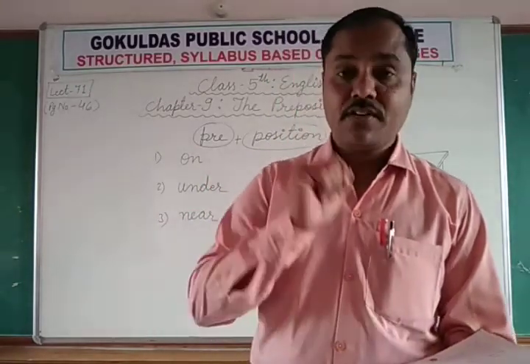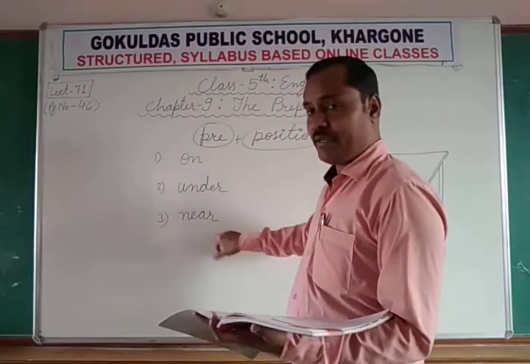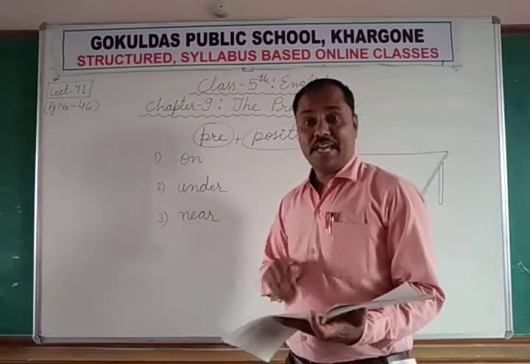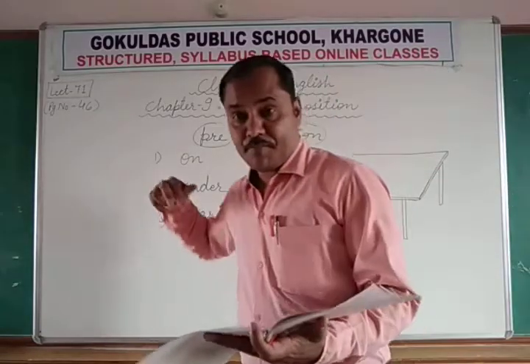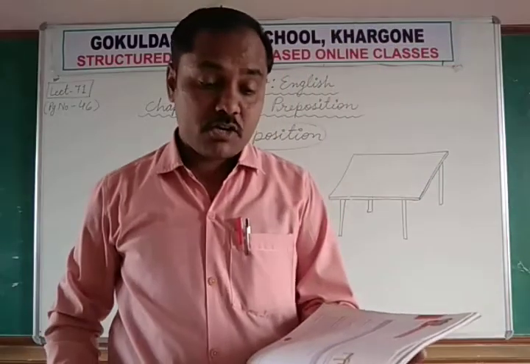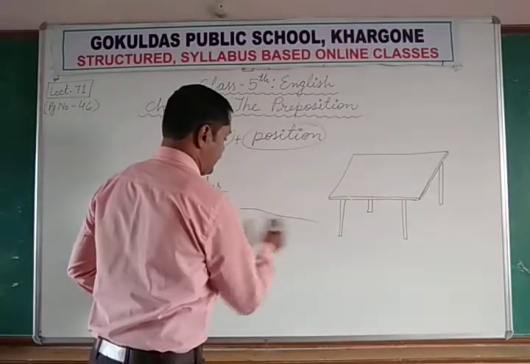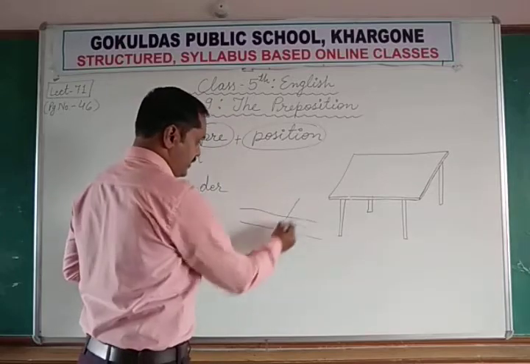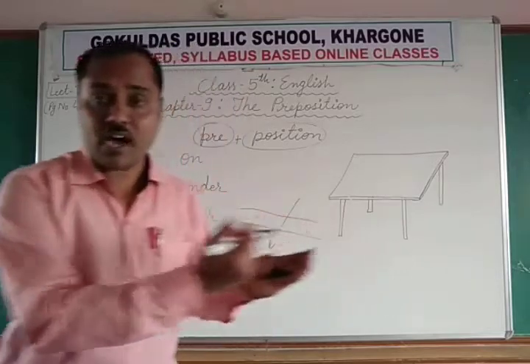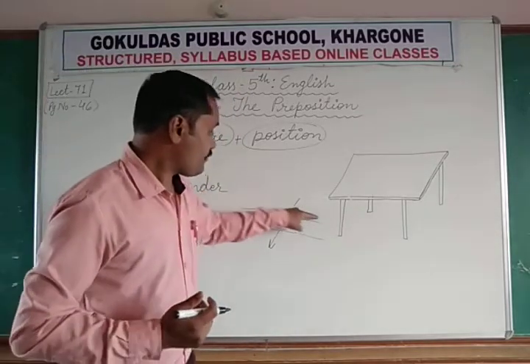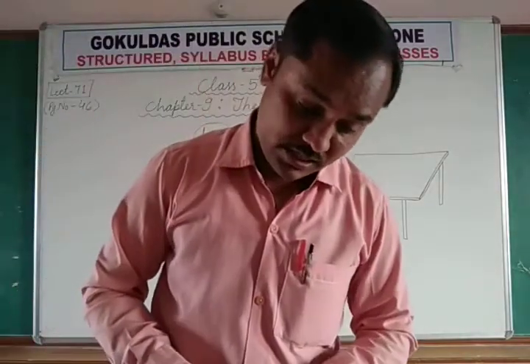Just like relation of place. On the table, under the table and near the table. This shows the place of the pen. The dog ran across the street. Across the street means from one side to the other side of the street. Along means साथ साथ, and across means के आर पार. So, across the street.